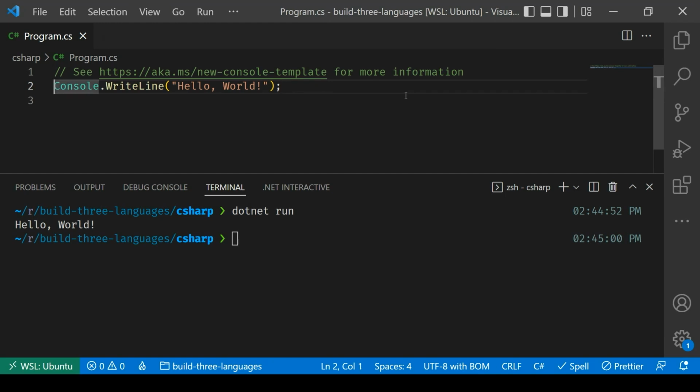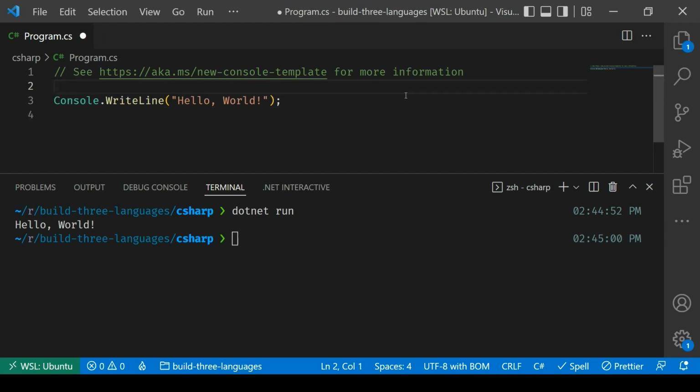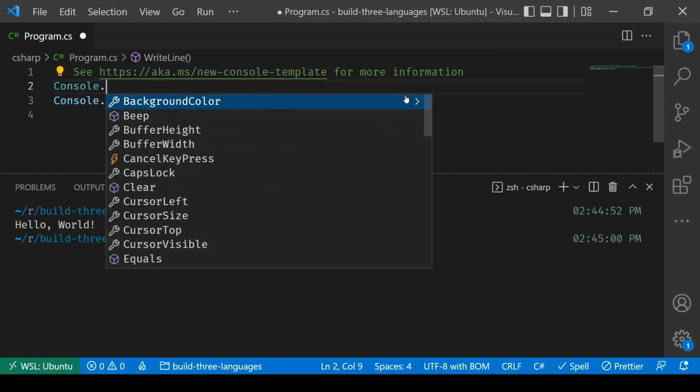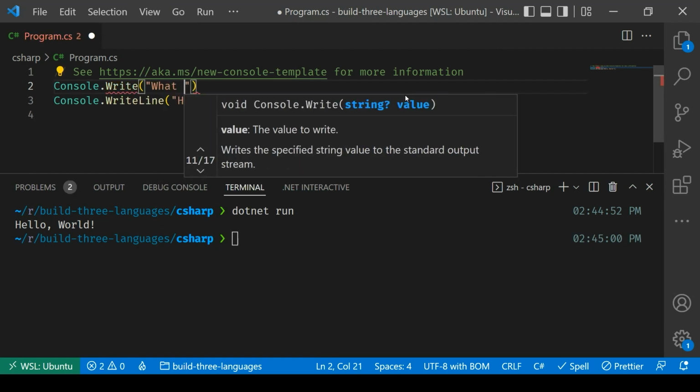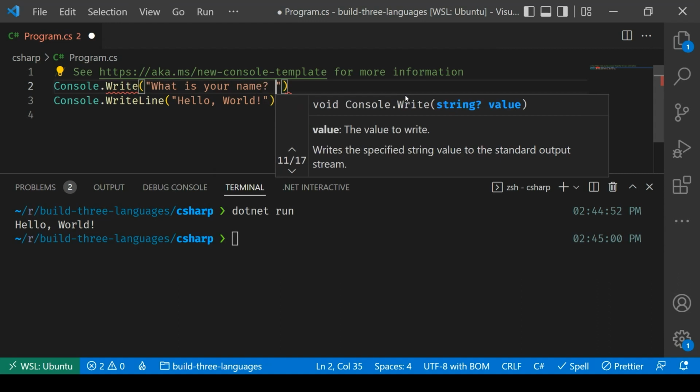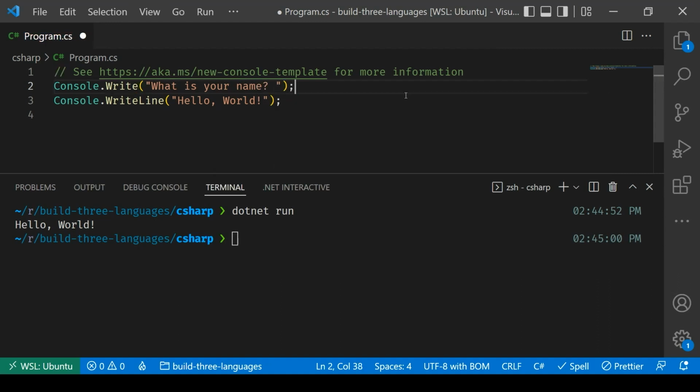Let's spruce this up a little bit. Let's gussy this up. I want to also now display out hello and then somebody's name. So how can we do that? Well, the way that we can do that is by first displaying out some information. So I'm going to say console write, and the big difference between the write and the write line is that write will not automatically put in a carriage return or an enter at the end. So I'll be able to say, what is your name?